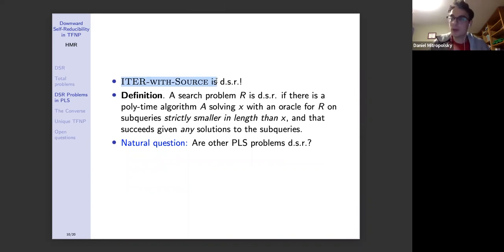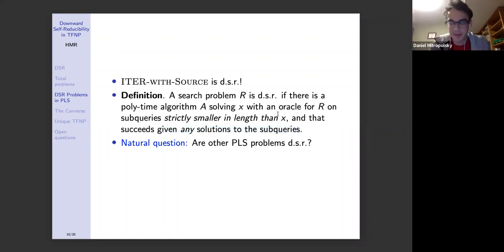Very interesting. Now, we have to be a bit careful here because we're talking about DSR for search problems now. So let's review the definition in this context. We say that a search problem R is DSR if there is a polytime algorithm A solving an instance X with an oracle for R, but on subqueries that are strictly smaller in length than X. Now, here's the extra part. A succeeds given any solutions to the subqueries that it queries on. Because in the decisional landscape, the only possible solutions are 0 and 1, but here there could be many solutions to the search problem. Given any of them, A needs to succeed. And so iter with source is DSR in this sense.